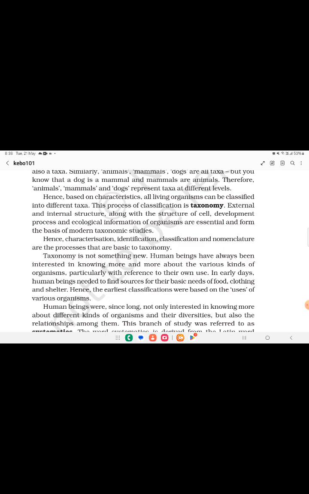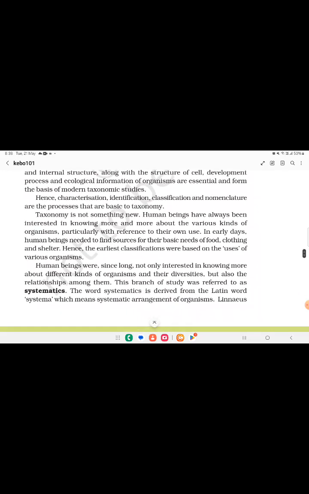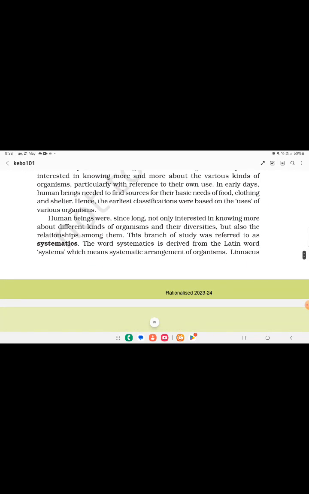In early days, human beings needed to find sources for their basic needs of food, clothing and shelter. Hence, the earliest classifications were based on the use of various organisms. Human beings were, since long, not only interested in knowing more about the different kinds of organisms and their diversity, but also the relationships among them. This branch of study was referred to as systematics. The word systematics is derived from the Latin word systema, which means systematic arrangement of organisms.